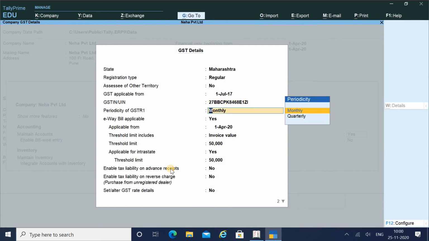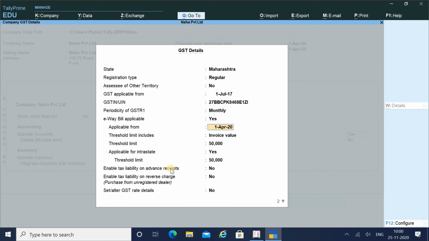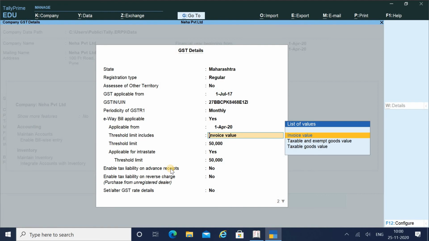Then I have mentioned my GST number. Then periodicity of GSTR 1. If you are applying for monthly GSTR 1 return, then you have to select monthly or quarterly, whatever the case may be. E-waybill applicable, no in my case. And if yes, then applicable from, invoice value, threshold limit.